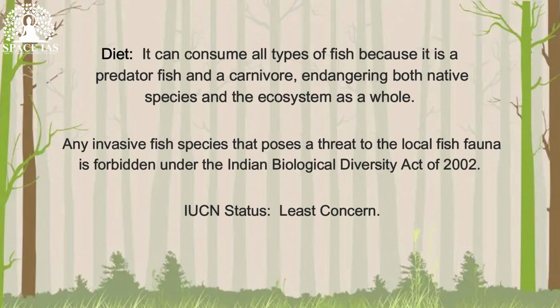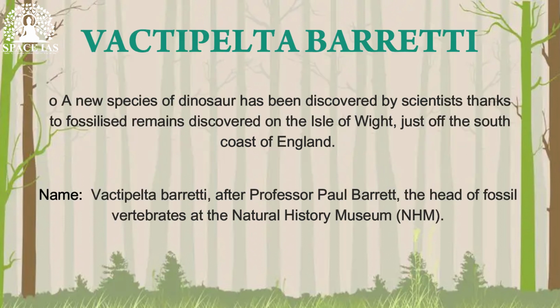Its diet: it can consume all types of fish because it is a predator and a carnivore, endangering both native species and the ecosystem as a whole. Any invasive fish species that poses a threat to the local fish fauna is forbidden under the Indian Biological Diversity Act of 2002. IUCN status: least concern. Let's see our next and last topic.